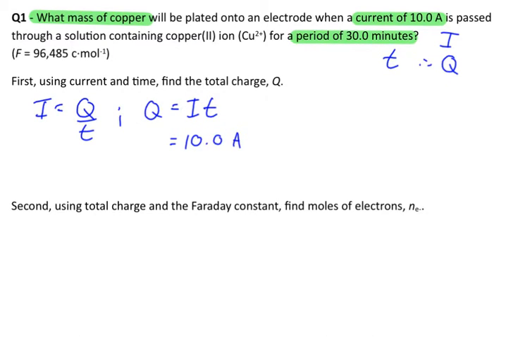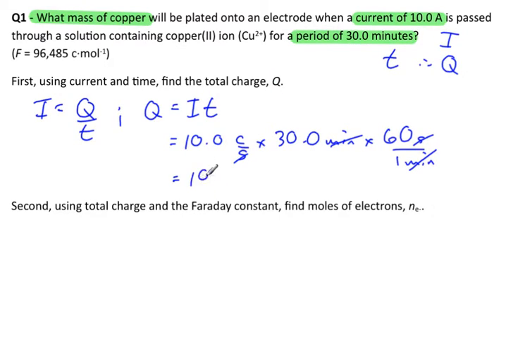Now I'm going to convert that to the units we want. If you remember what an ampere is, it's equivalent to coulombs per second, and so that gets my unit of time in there. So now I'm going to multiply by T, 30.0 minutes. But you'll already realize we have to convert minutes to seconds, and there are 60 seconds in 1 minute. The unit analysis tells me I have the right answer. I have coulombs, that's what I'm looking for, total charge in coulombs, and I have 18,000 coulombs.